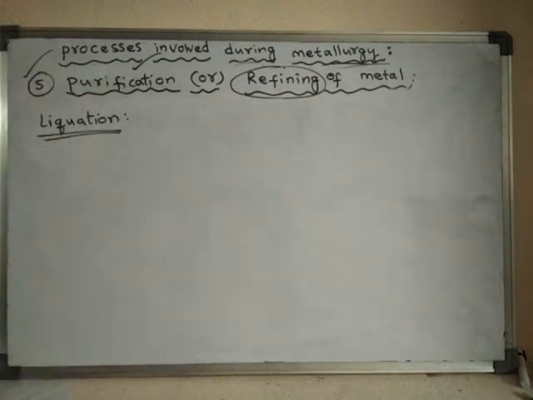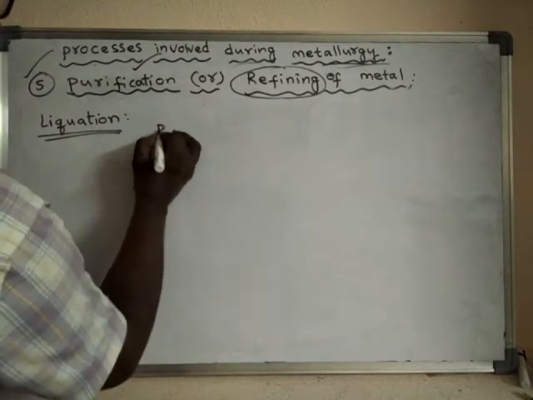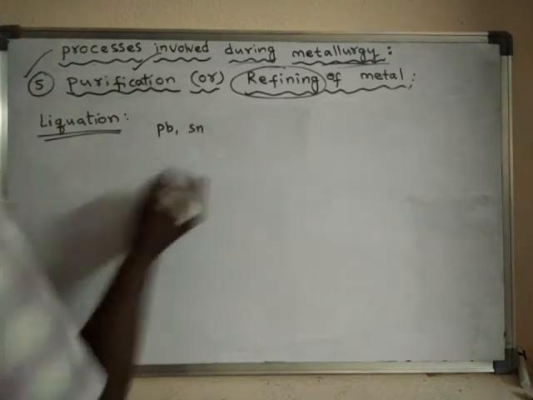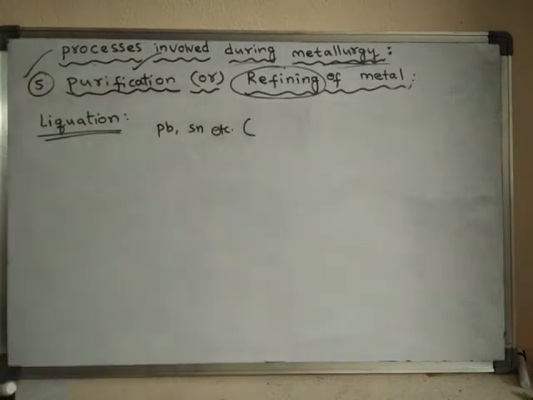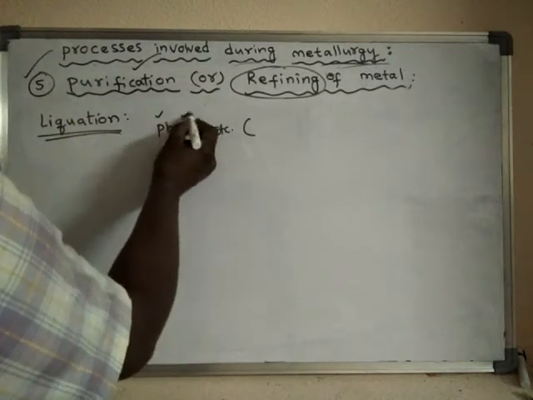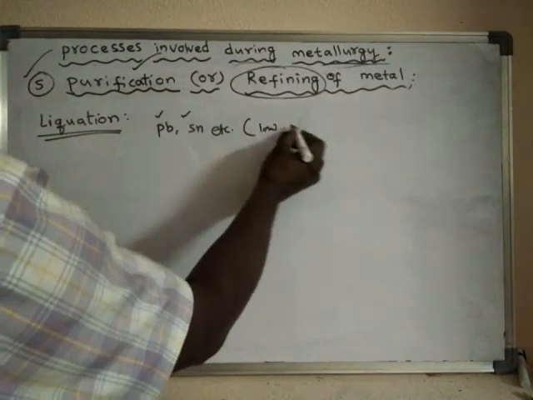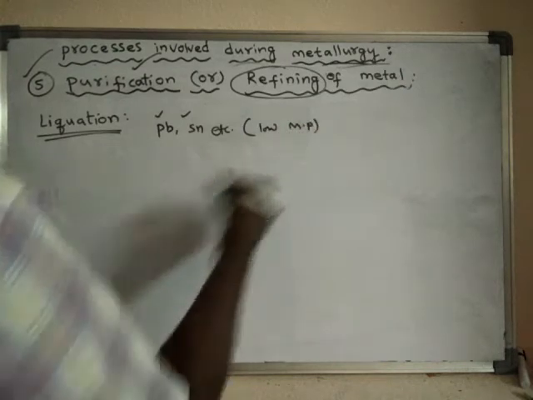This is another method useful for the purification of metals like lead, tin, etc. In this method, the metals which have low melting point are purified.